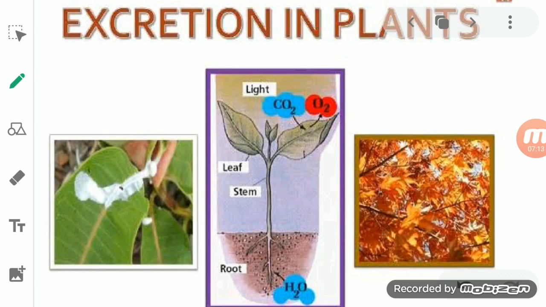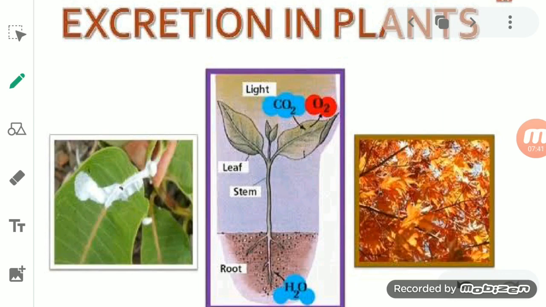How? Carbon dioxide is released during the night time. You know, student, that when sunlight is not there at night, the rate of photosynthesis lowers down. Then the respiration process can occur very easily.